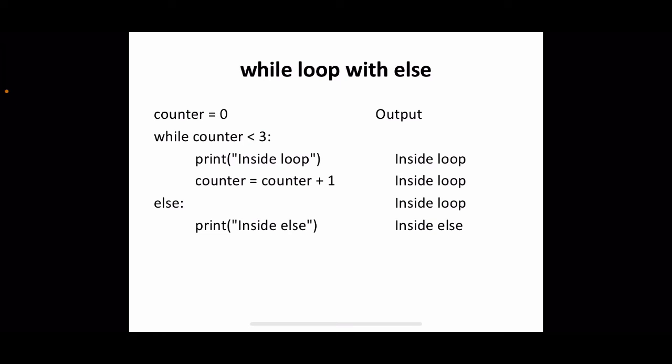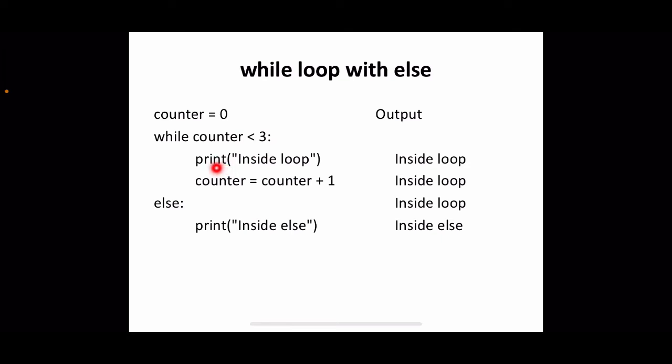Now we have different special cases of this while loop. One is while loop with else. Okay. So in case of Python, we have an optional else with a while. Just for example, we can see how it actually works. Normally, we are using a counter variable here just to understand how this else part works.